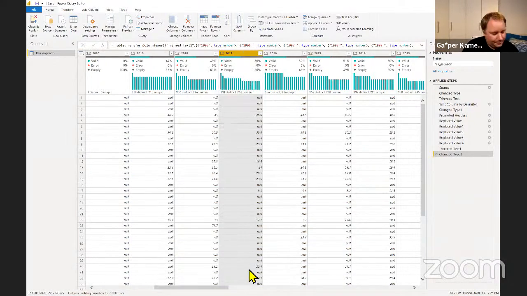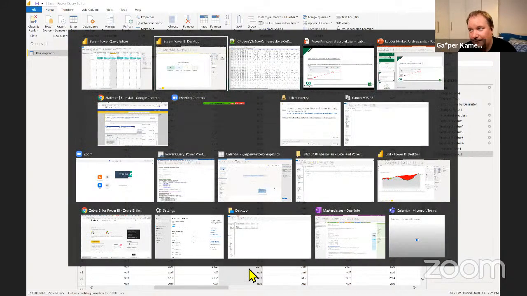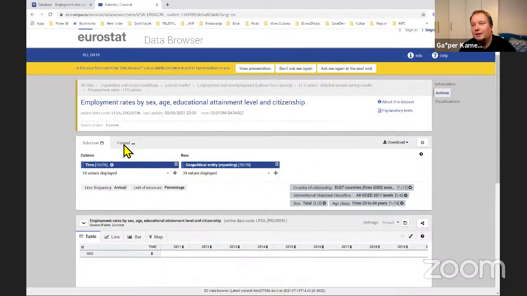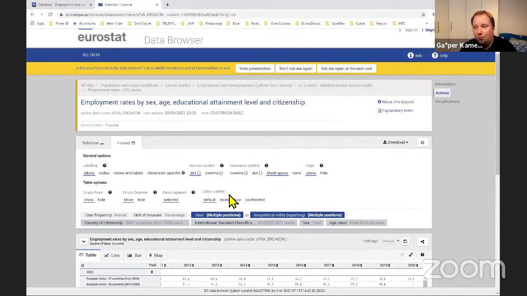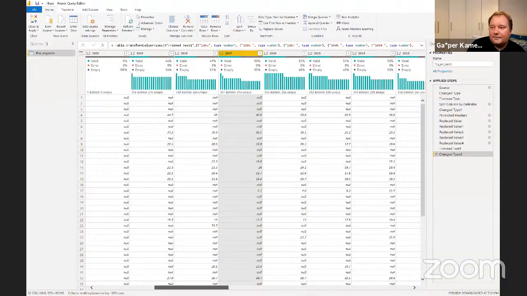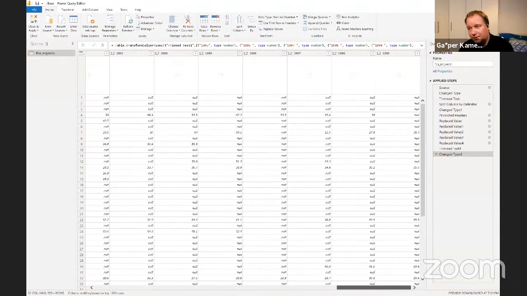And again, this could be omitted if I went for the smart way of getting data. So if I went through this, right? Because over here, you can also say in a format what should be your decimal symbol, and you just choose the one that fits with your data. But again, this one was perfect for me with my settings. And now I have the percentage points where they stand.